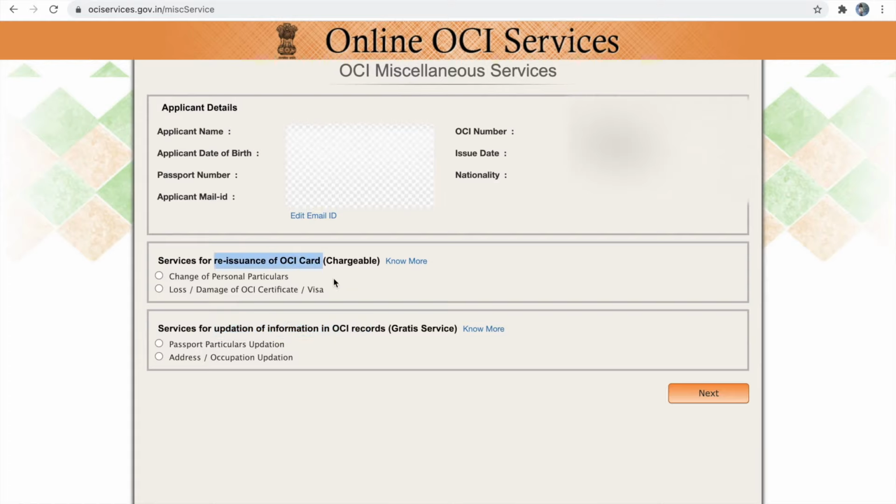So now we are going to update our information in OCI record. If you wish to apply for reissuance of OCI card for any of the reasons given below, then you can choose these check boxes. Otherwise, you only have to update your information in OCI record and click passport updation or address or occupation change updation. When you click passport updation, you will have an option to update your address also. So now let's click passport updation